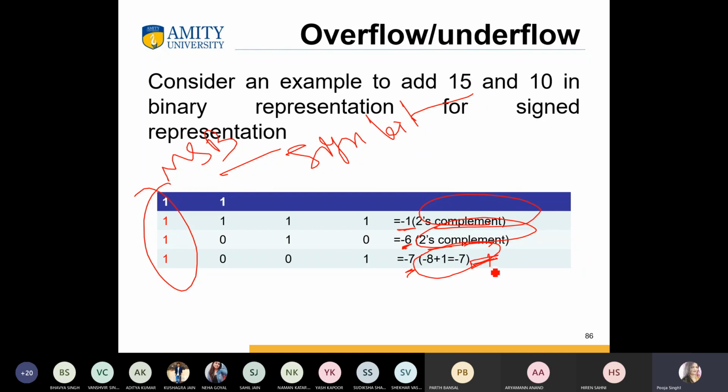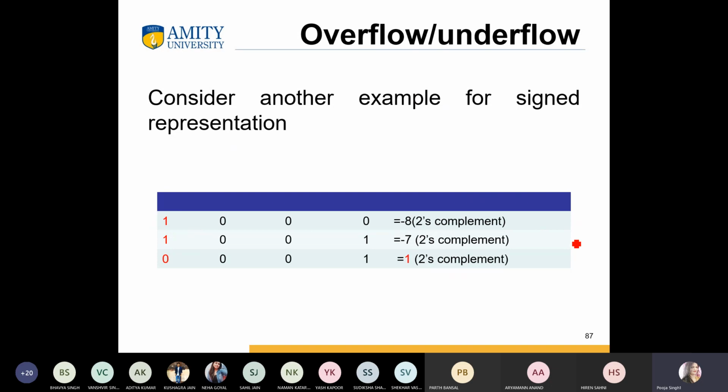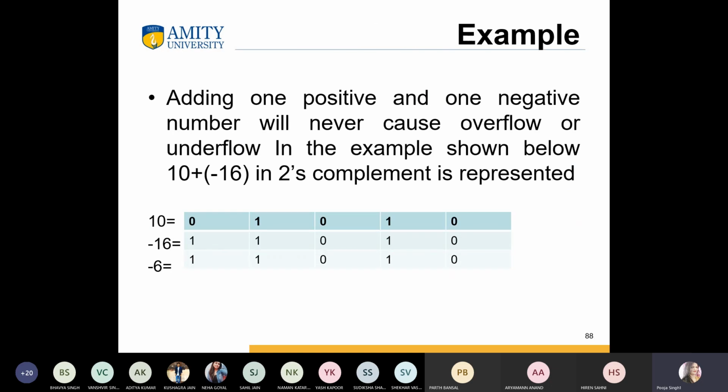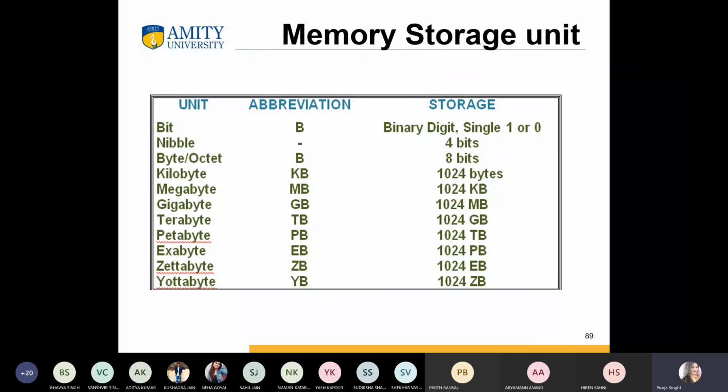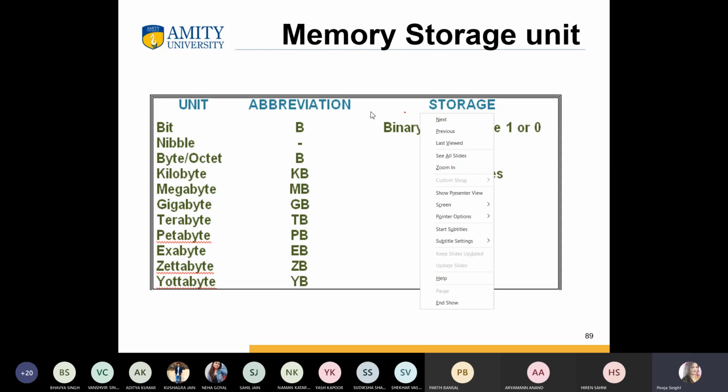So here we can say this is the overflow condition. Okay? So this is your example, and this is your unit, abbreviation and storage.